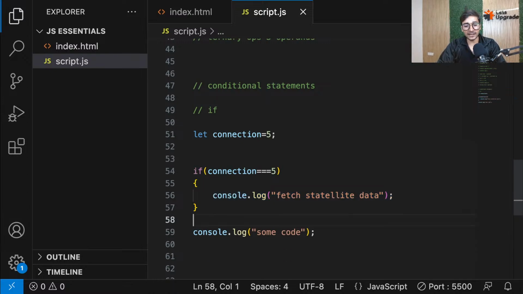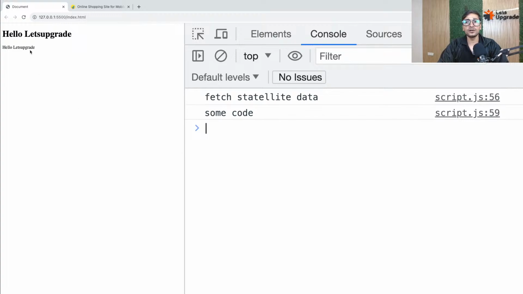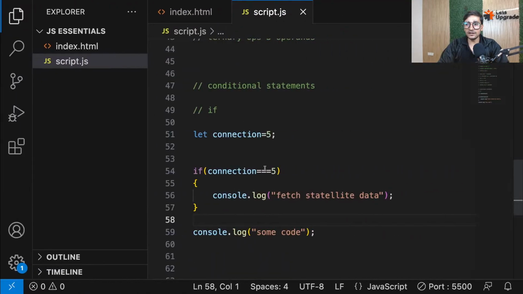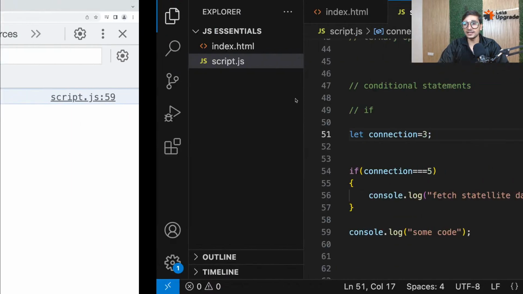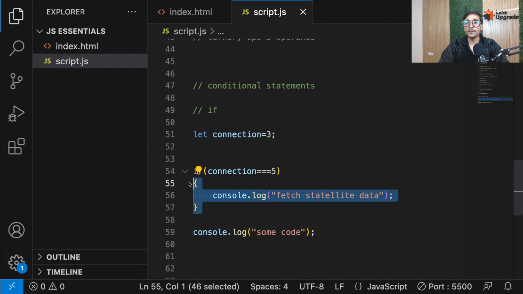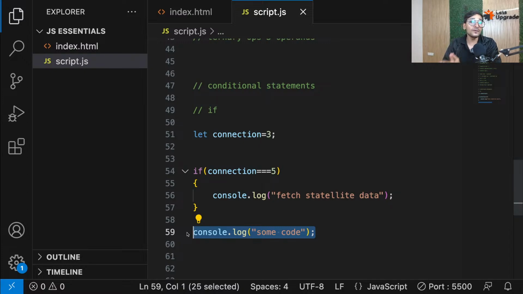So whatever I'm writing outside, that means it will always execute. See, my condition is correct, so this is printing, but this is also printing because it's outside. Even if my condition is false, for example, let's say I make this 3, you will see this block is getting skipped, but this code is still executing because it's outside. So this is not the correct way, because whatever you put outside, it will always execute.